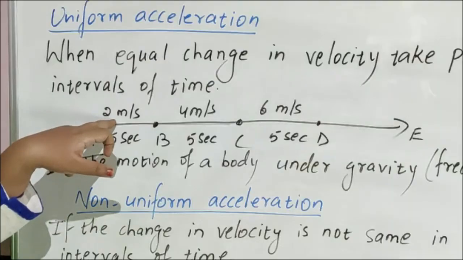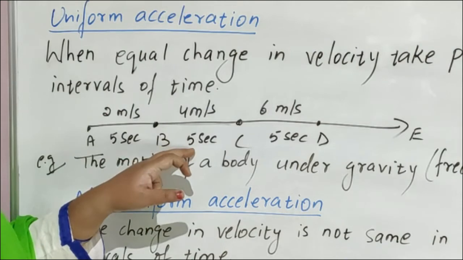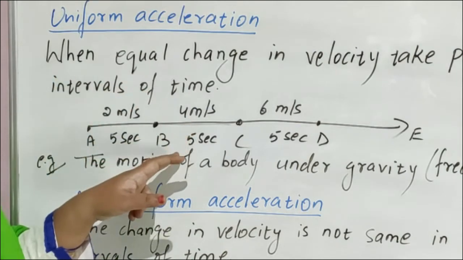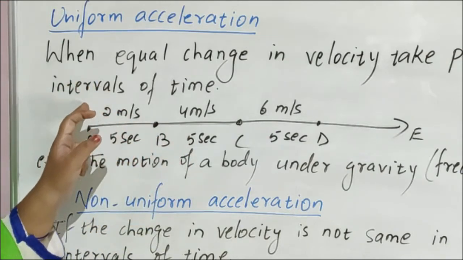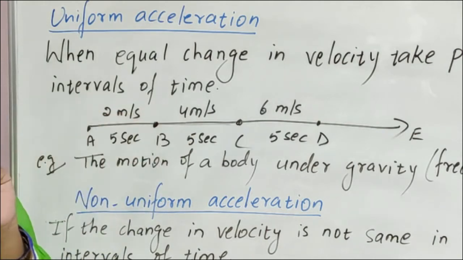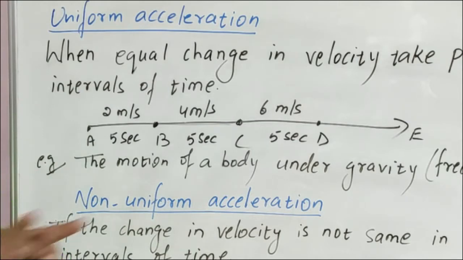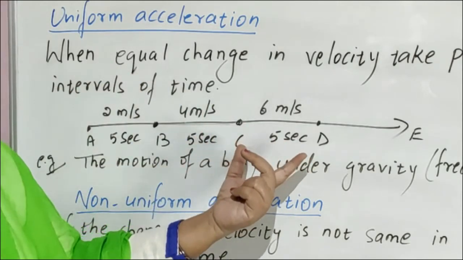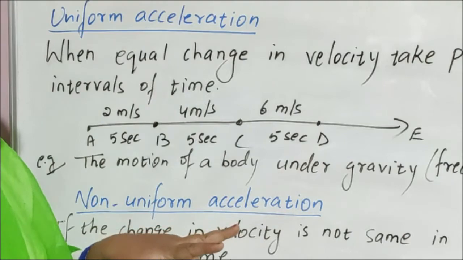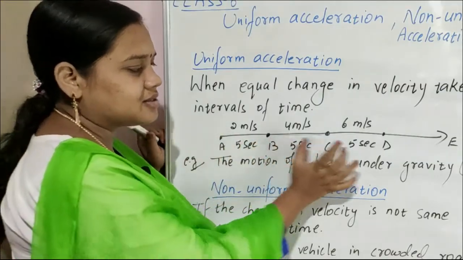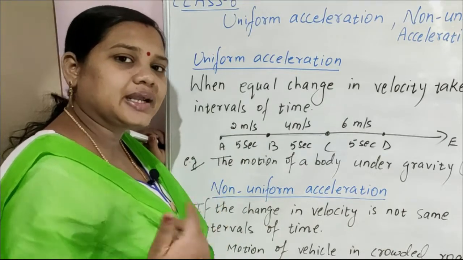Example: from A to B the velocity of the body is 2 meter per second. At the next point it is 4 meter per second. So the velocity changes in every 5 seconds. Here 2 meter per second, here 4 meter per second, which means 4 minus 2, a 2 meter per second increase. Next 5 seconds, 6 meter per second. So 6 minus 4, again 2 meter per second. In every 5 seconds the velocity of the body increases by 2 meter per second.